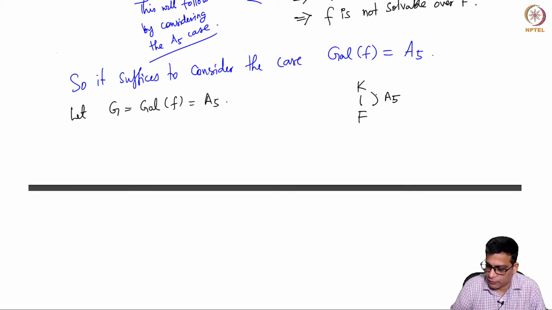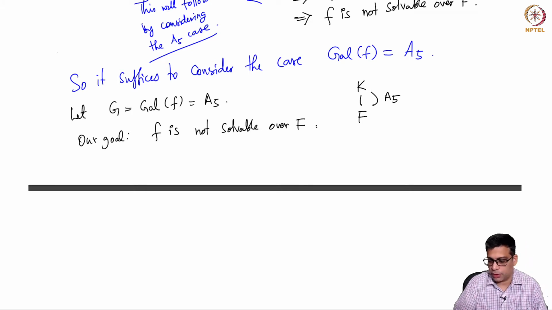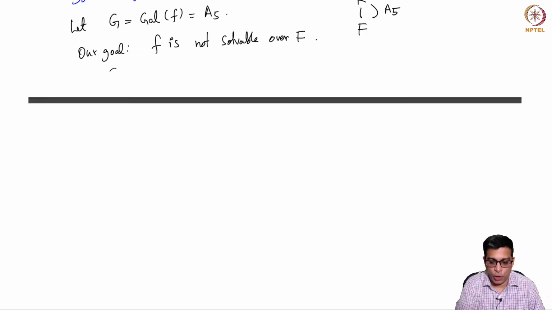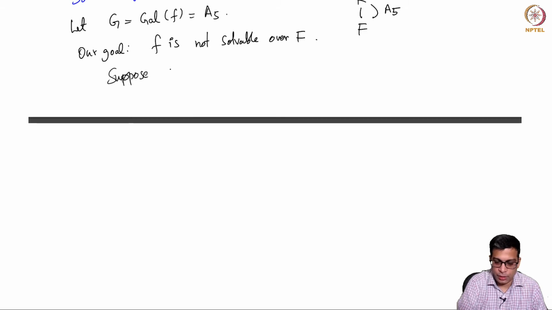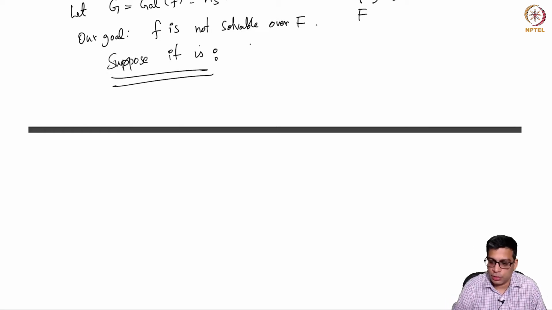K is a splitting field of f over F. So our goal is to show f is not solvable over F. Suppose not, or suppose it is solvable over F.